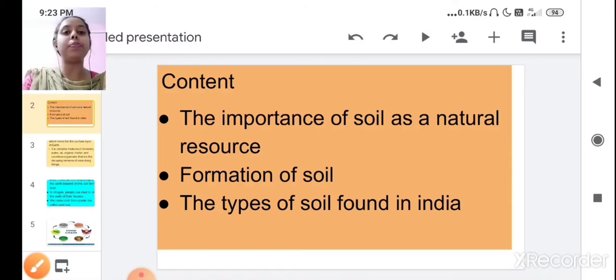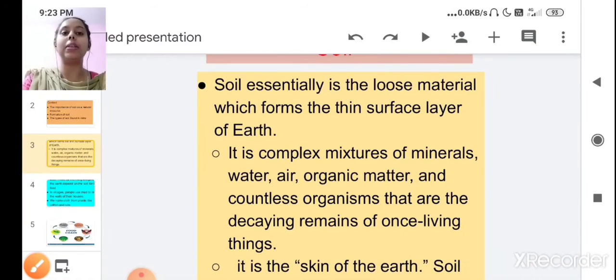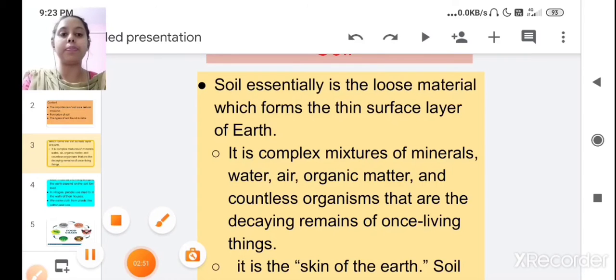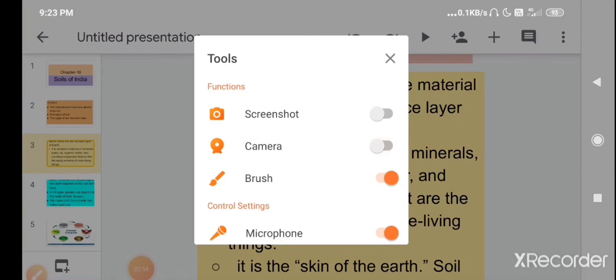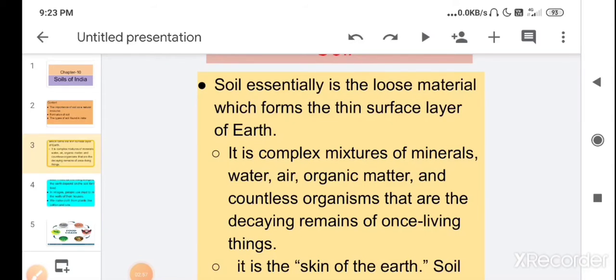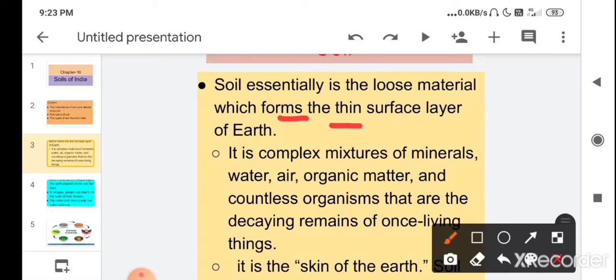So first of all, children, what is soil? Children, soil is essentially loose material which forms the thinner surface layer of earth. Means the soil is the surface layer of earth.